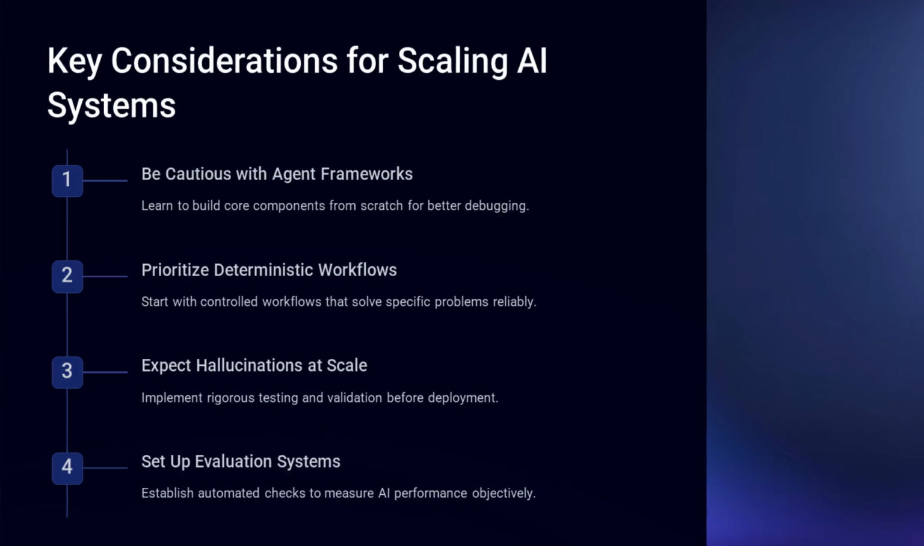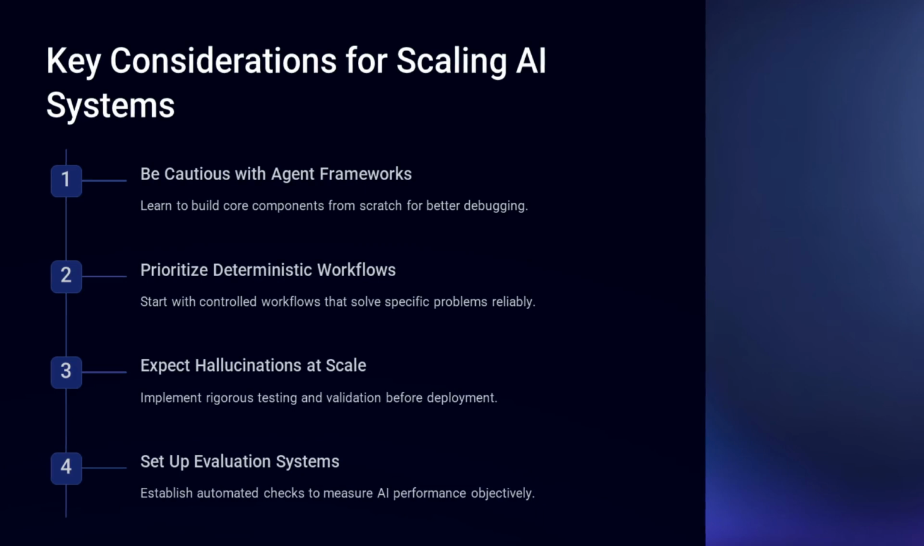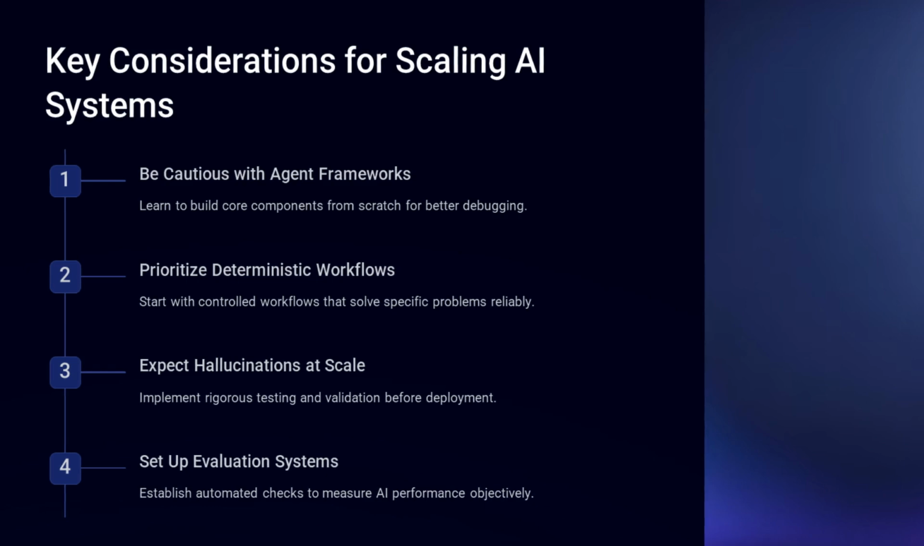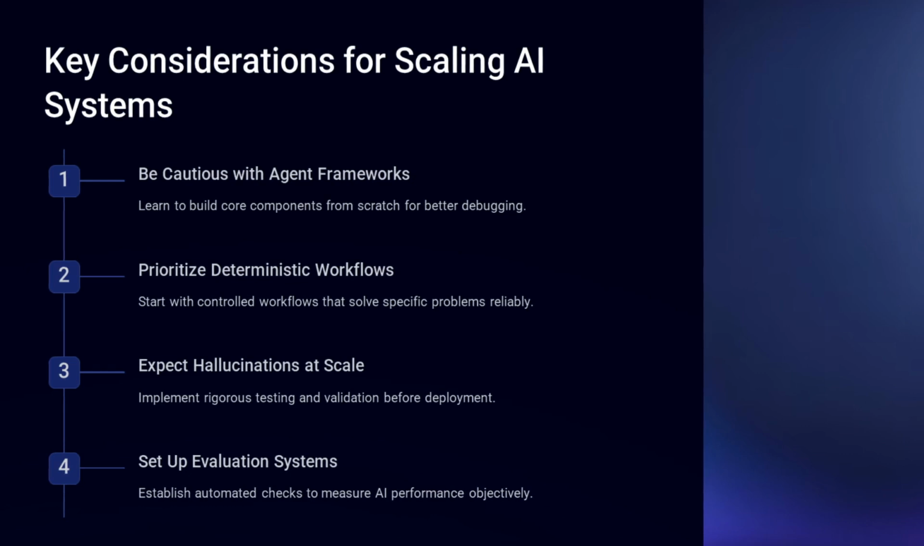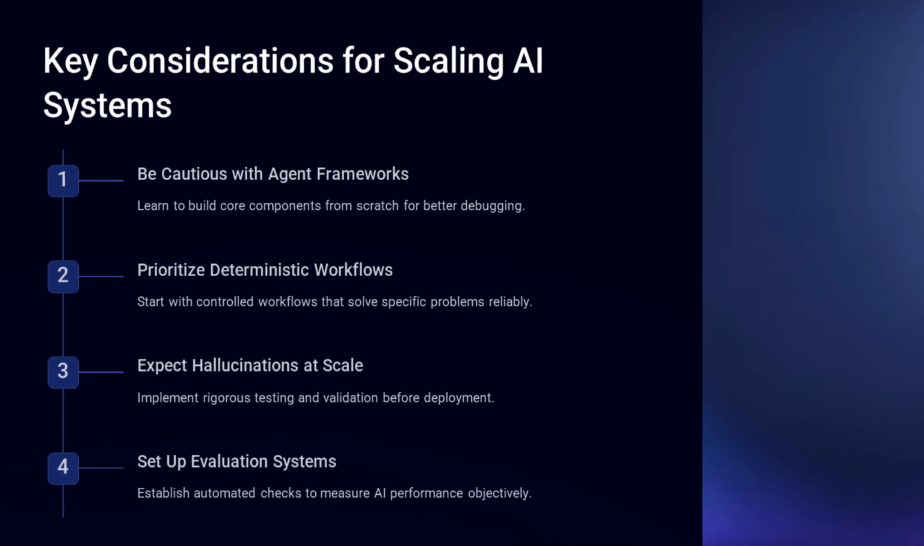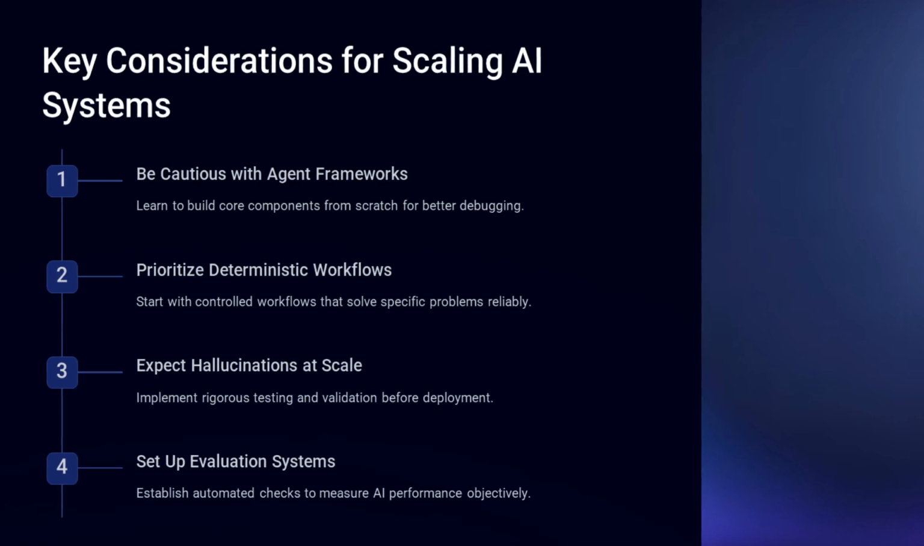Even when an AI system works in testing, scaling it for real users introduces unforeseen complexities. Here's how to mitigate these risks. Be cautious with agent frameworks. Many frameworks offer quick start templates, but they abstract too much logic, making debugging difficult. Learning to build core components from scratch will make you a better AI engineer.